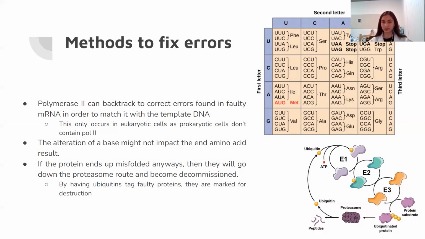Another example is that the preset coding for amino acids has a safety net. Since it's possible for different codons to code for the same amino acid, the alteration of a base might not impact the end amino acid result. This will allow the protein to correctly form despite having an error. Finally, if the protein ends up misfolded anyway, then it will go down the proteasome route and can be decommissioned.